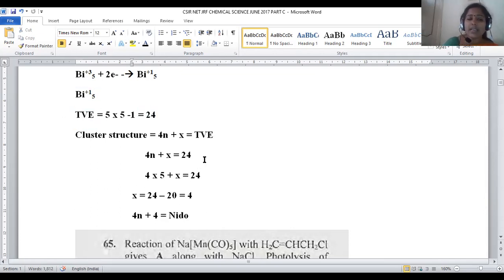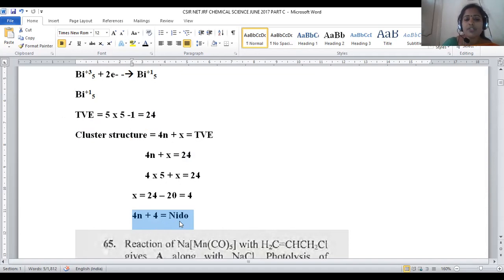Again, we have to apply the same formula for the prediction of cluster structure. 4n plus x is equal to total valency electrons. Here total valency electrons are 24. Number of atoms of bismuth are 5. So 24 minus 20 is equal to 4. So x is equal to 4, which is nothing but a 4n plus 4 system.